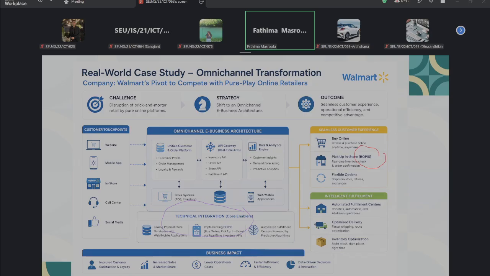I have one question: what happens if the inventory database is not updated? Normally, when we are ordering and purchasing a product, what will happen if the inventory database is not updated? What problem will arise? Can anyone tell?